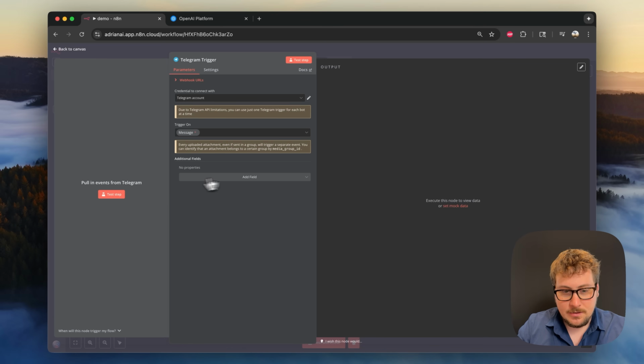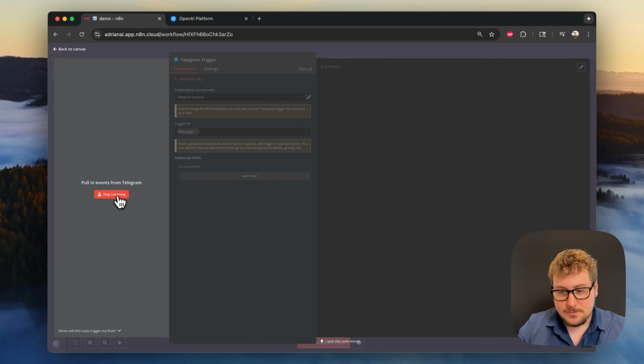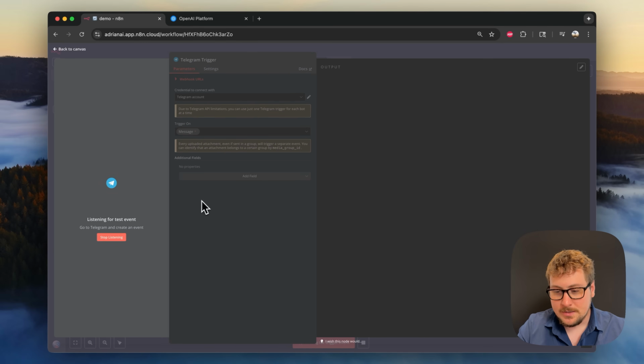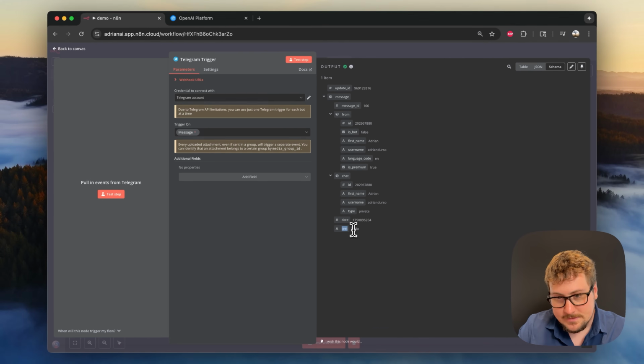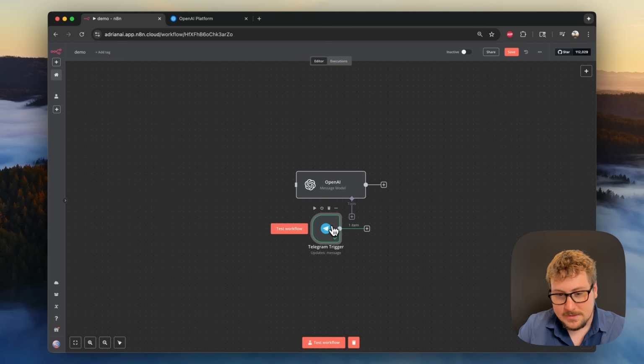And then it's going to be on trigger message. So I'm just going to test this step, and it's going to wait for me to message my bot. And I'm going to go ahead and do that now. Okay, so I now sent the message through Telegram, and you can see right here that the text is hello. So I'm going to be closing this down.